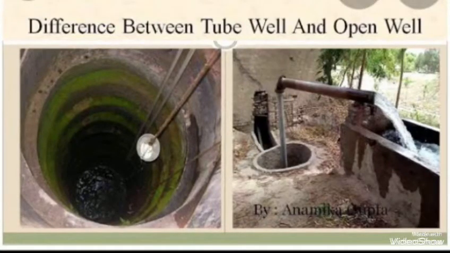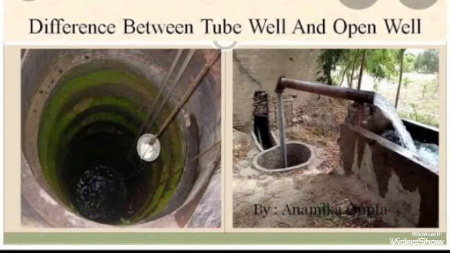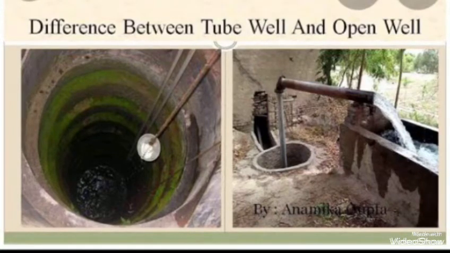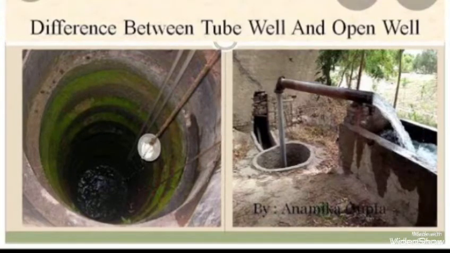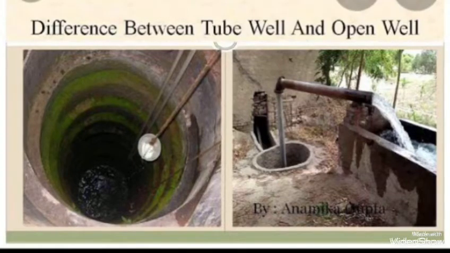This is open well and that is tube well. So the open well can be used in the place where the groundwater is sufficiently available. So it is found in the places of Ganga Plains, the deltaic region of Mahanadi, Godavari, Krishna, Kaveri, etc. And also in tube wells, if the sufficient power supply is available, we can make use of this tube wells. So this tube well is found in the places of Gujarat, Maharashtra, Punjab, Madhya Pradesh and Tamil Nadu.